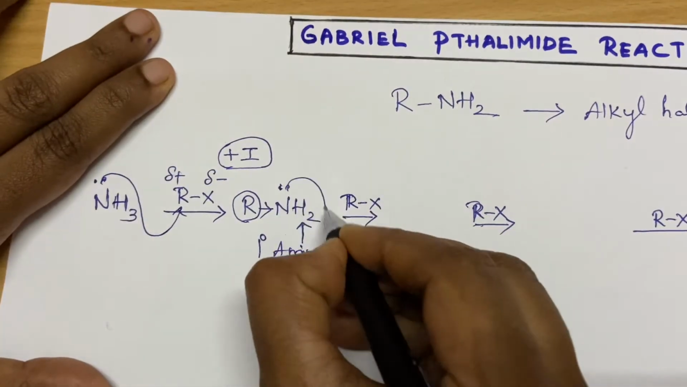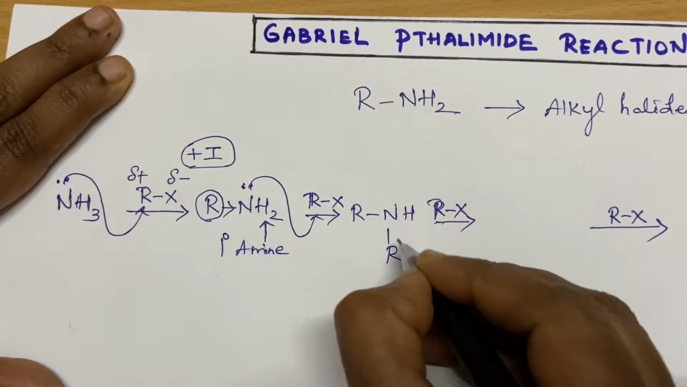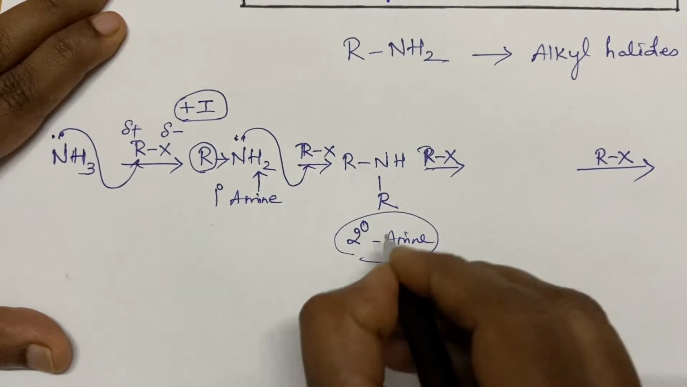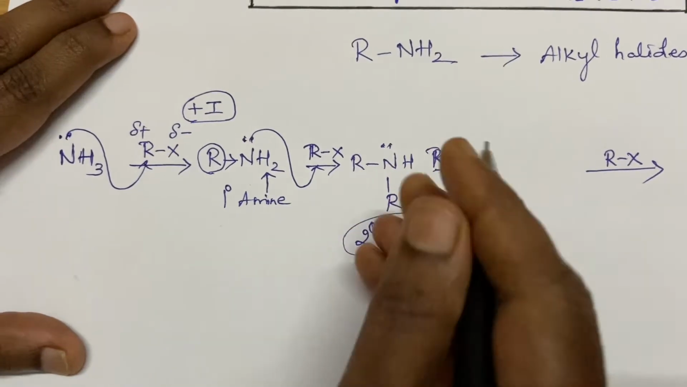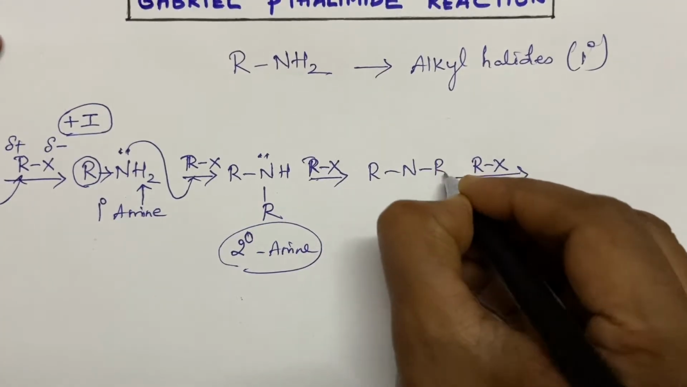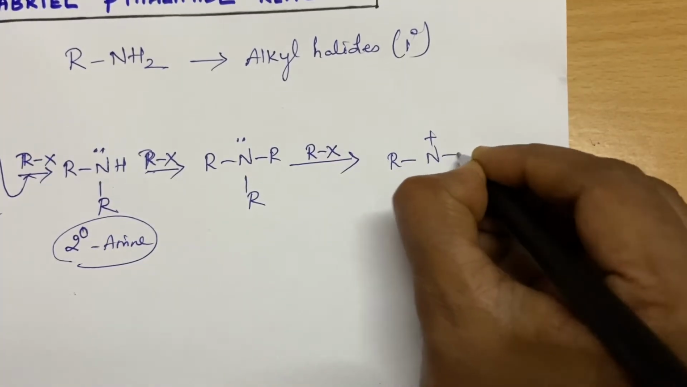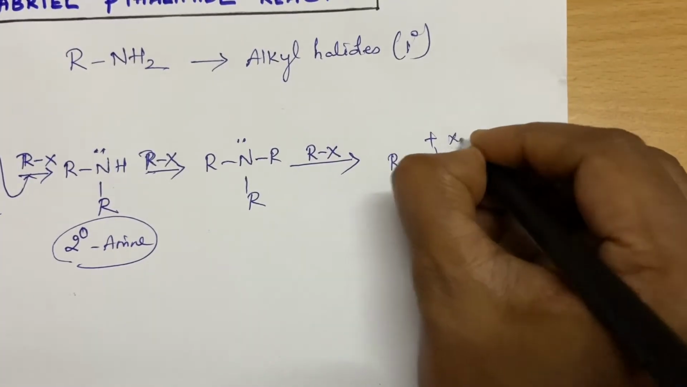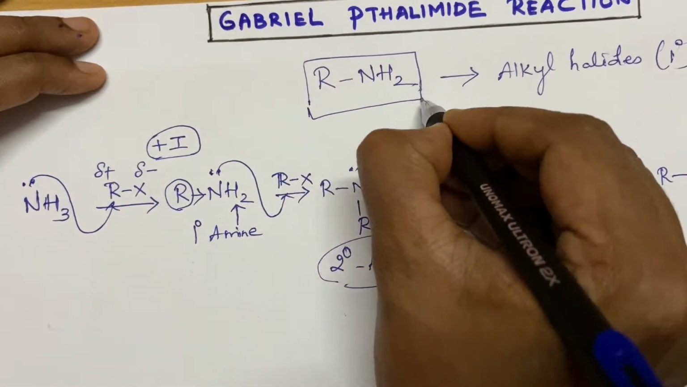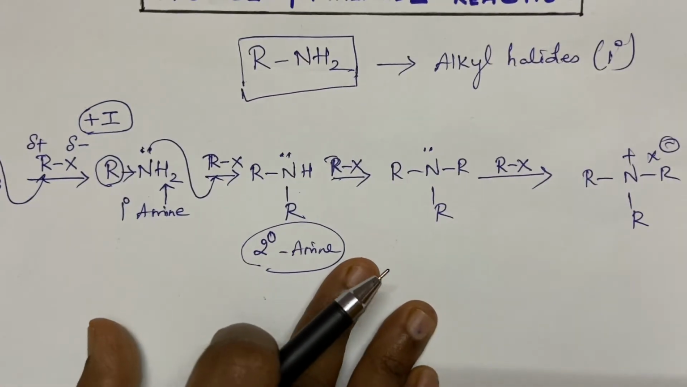So further it goes on alkylation, giving rise to a secondary amine. Now also you cannot stop here, because this nitrogen is much more activated compared to the primary amine and ammonia. So it will give you a tertiary amine, and finally you will end up with a quaternary salt. So you cannot prepare primary alkyl amines by the normal way. We need a specific procedure, a special procedure.